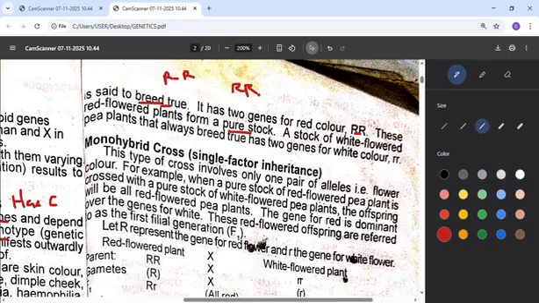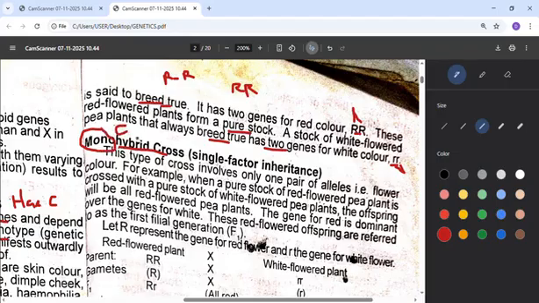Then a stalk of white flower pea plant that always breeds true has two genes for white color, small r, small r. It means this one too is also breeding true or pure line. Once they are the same, that's breed true or pure line. If you plant white, you see white. You plant red, you see red. Now, when you want to cross this red and white, that is a monohybrid cross. Mono means one.